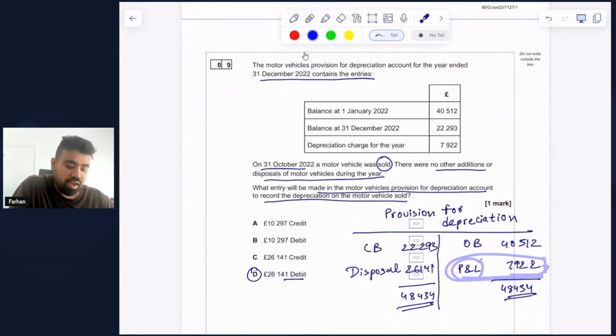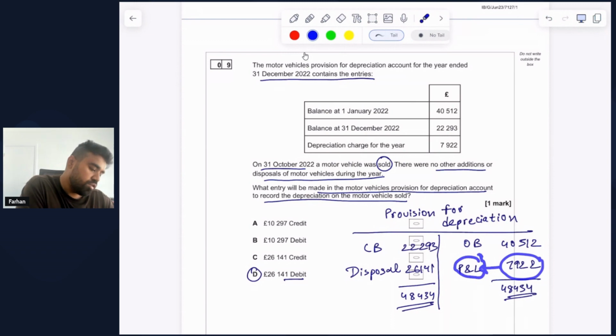What I'm trying to say here is that this 7,922 is the exact expense for depreciation for the relevant year, and this is disclosed in the income statement or the profit and loss statement. Okay, so the question wants to know what entry will be made in this account to record the depreciation on the motor vehicle that has been sold. So this balance to begin with wasn't given there, so we had to derive it ourselves.